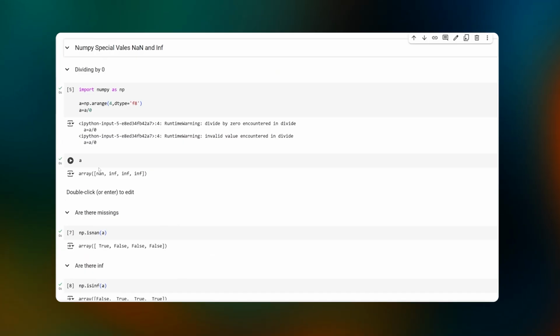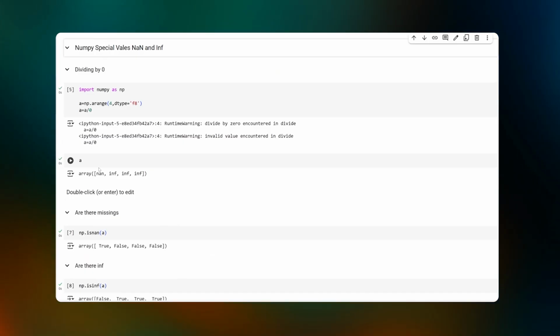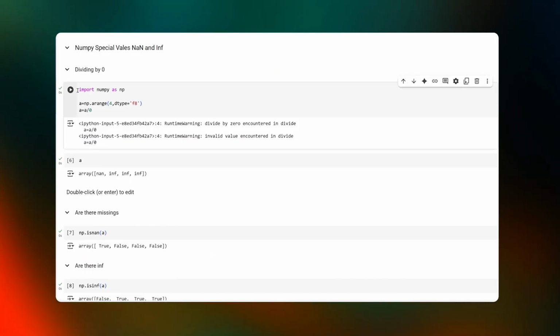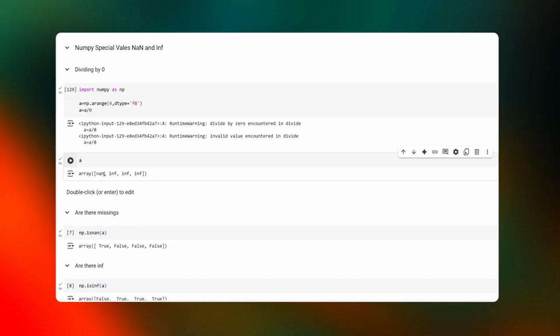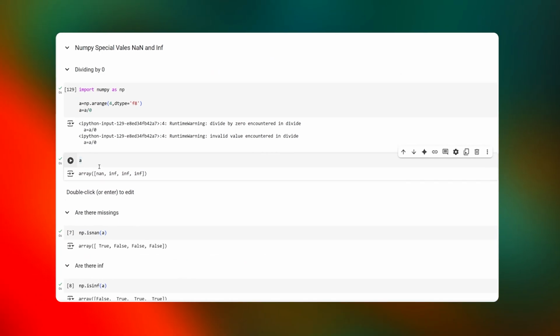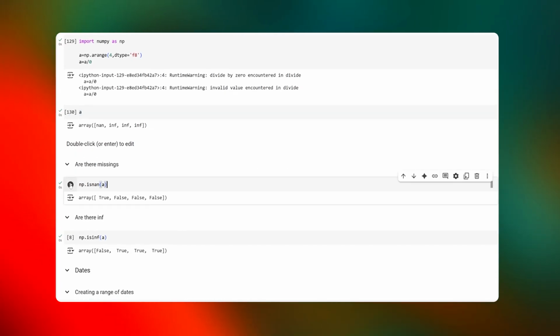NumPy also deals with special values you've probably seen before. NaNs and Infs. Dividing by 0, for instance, causes major issues. When you divide by 0, you'll run into these special cases. I created a NumPy arange, which we'll discuss later, just to generate some data. The result includes NaNs and Infs.